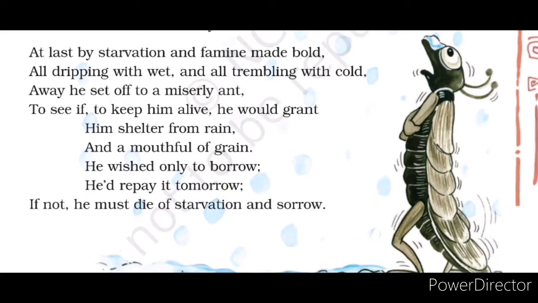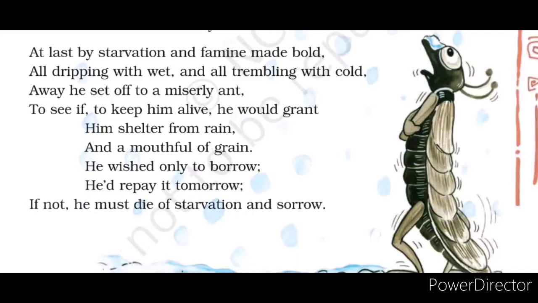Let's read the stanza again. Keep your fingers and follow me. From page number 22, first poem, The Ant and the Cricket, second stanza. At last by starvation and famine made bold, all dripping with wet and all trembling with cold. Away he set off to a miserly ant, shelter from rain and a mouthful of grain. He wished only to borrow, he'd repay it tomorrow. If not, he must die of starvation and sorrow.